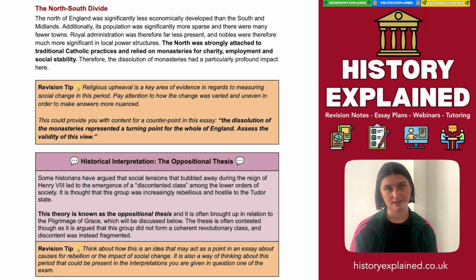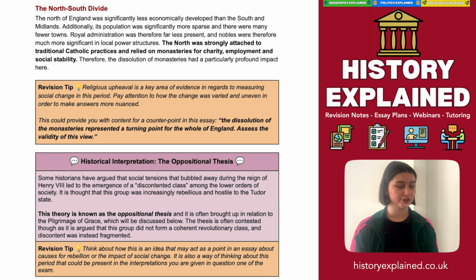Now, as mentioned before, when we're thinking about religious change and the impact of religious change on the broader population, we have to think about the north-south divide. The north of England was significantly less economically developed than the south and the Midlands. The population was significantly more sparse and there were far fewer towns. Therefore, royal administration was far less present and nobles had much more power within local structures. The north was still strongly attached to traditional Catholic practices and relied on monasteries for charity, employment and social stability. So the dissolution of the monasteries had a particularly profound impact on the north. It had an impact everywhere, but when we're thinking about the kind of asymmetry of impact, we can think about the north as a particular case study.